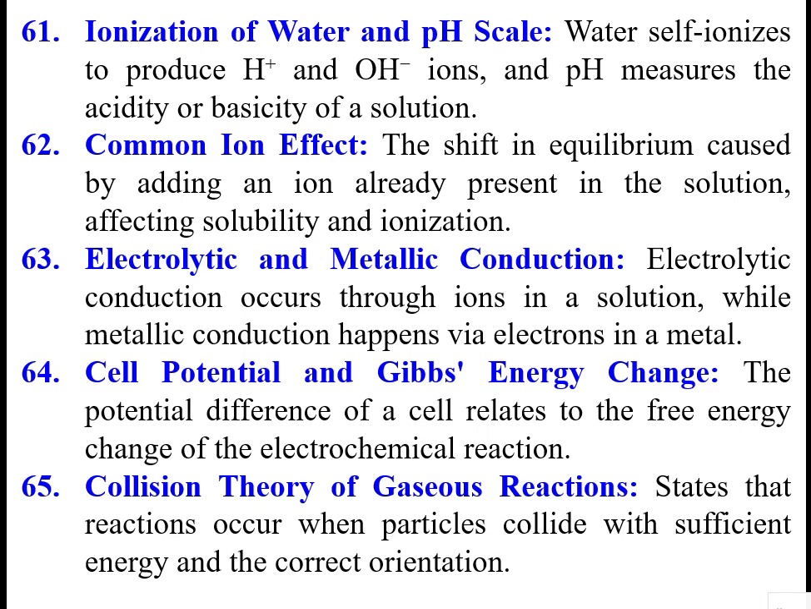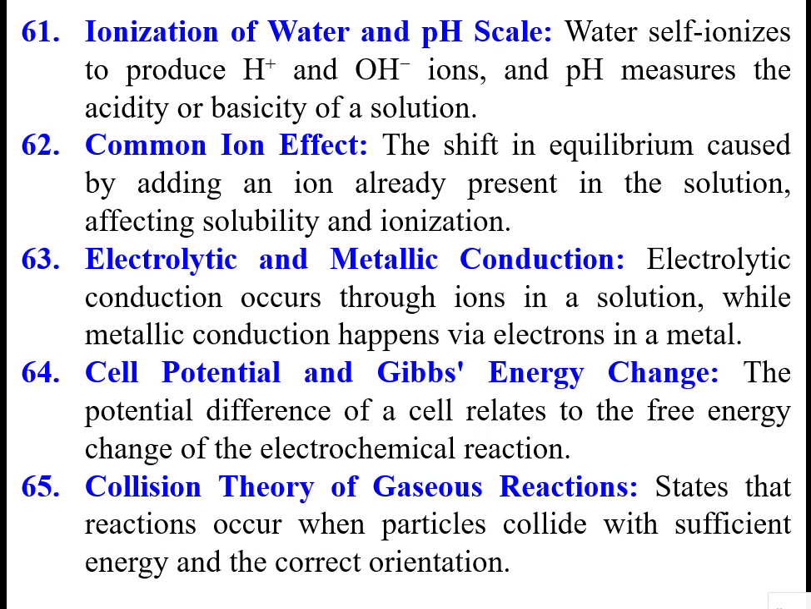Then electrolytic and metallic conduction. Electrolytic conduction occurs through ions in a solution, while metallic conduction happens via electrons in metal. Ion is nothing but when a charge is there, that is an ion. Any charge is an ion; if it is a negative charge, it is called an anion. Ion means any charge, positive also. Then cell potential gives energy change. The potential difference of a cell relates to the free energy change of the electrochemical reactions.